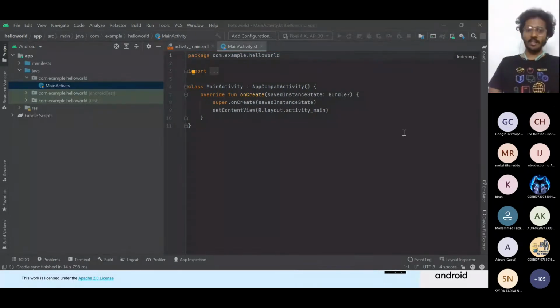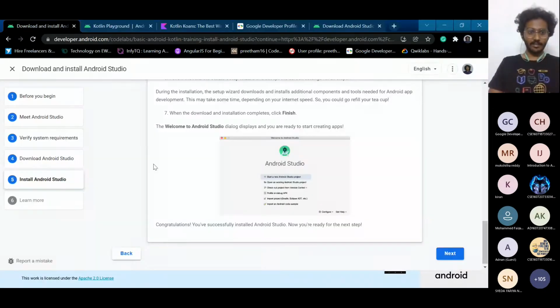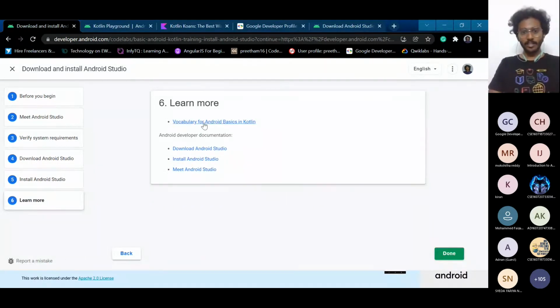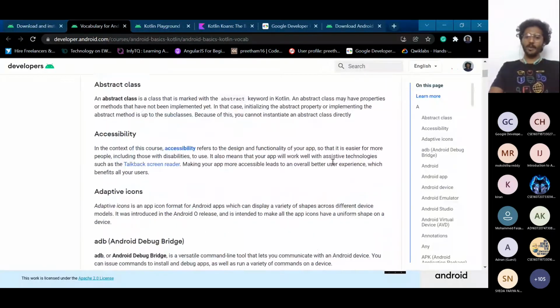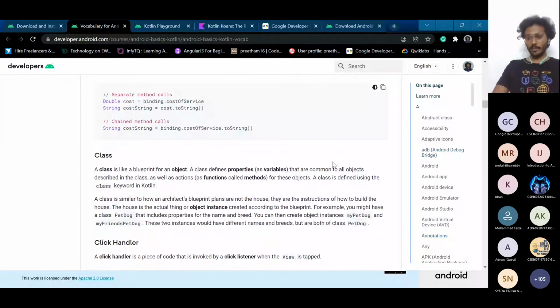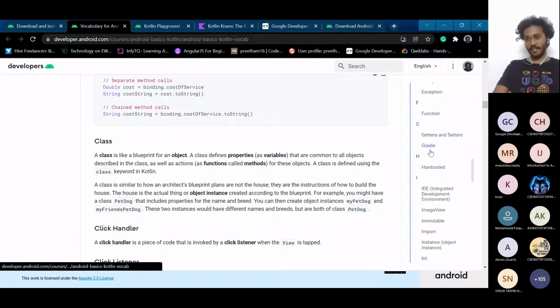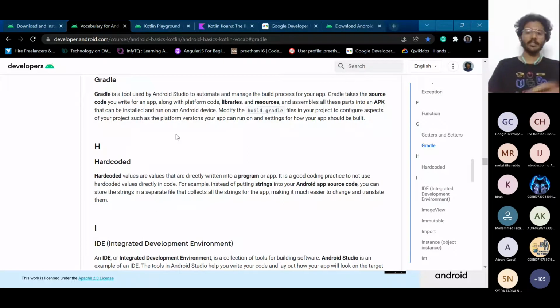Gradle. So to know what Gradle is, we have something called vocabulary for Android basics. You can see all the vocabulary present on Android Studio here, whatever the activity will be doing. As we have seen the Gradle thing, we have all the definitions and what they mean in here.